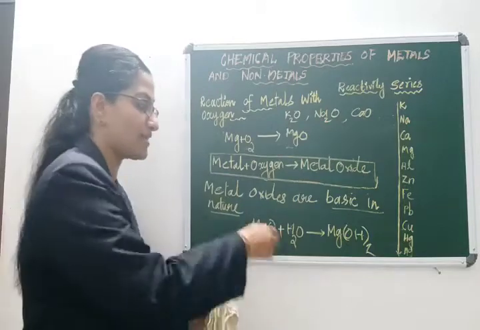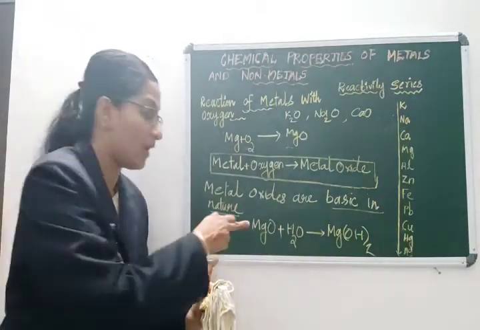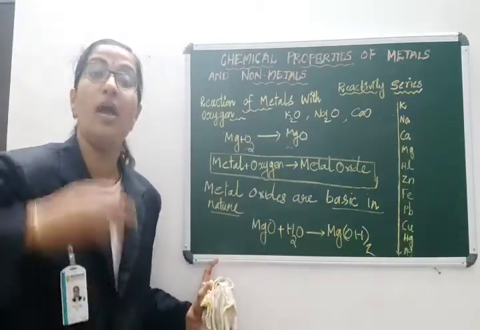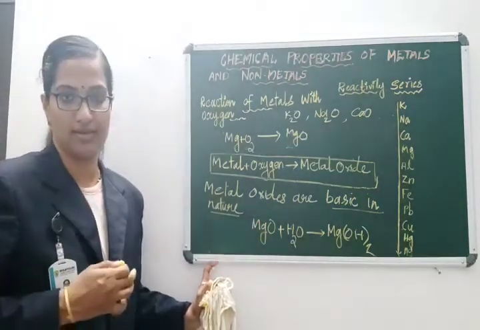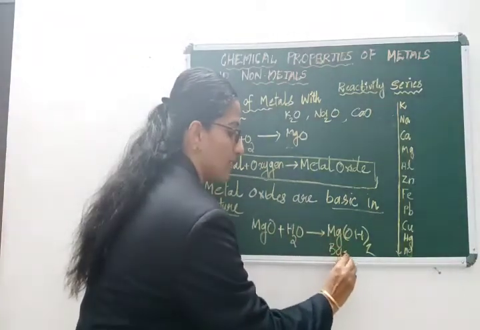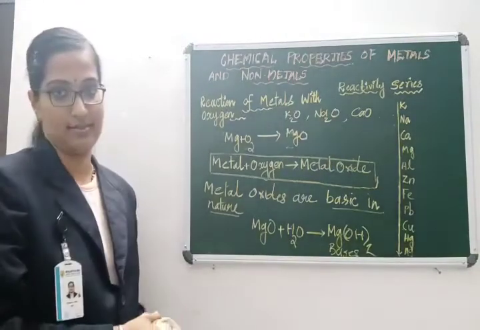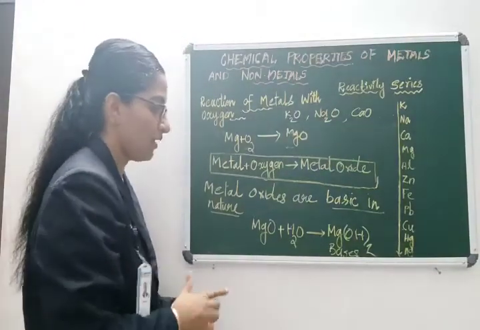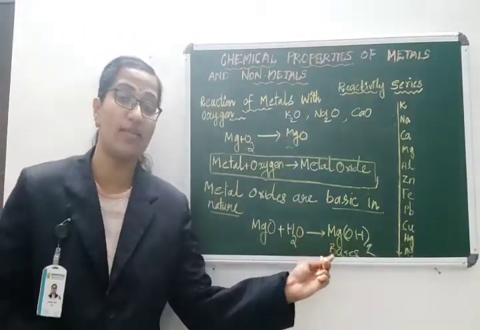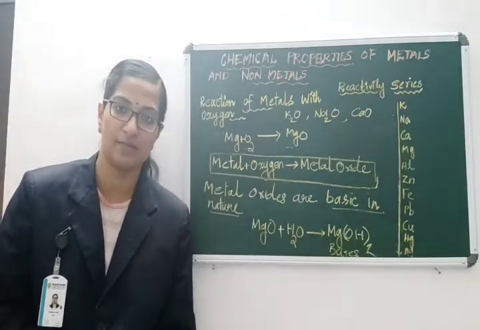So generally you can say metal oxide plus water will give you metal hydroxides. The metal hydroxides are bases. And how can you check the presence of basicity and acidity?